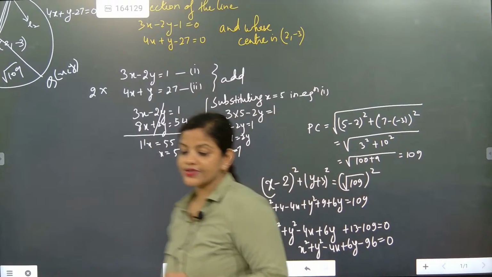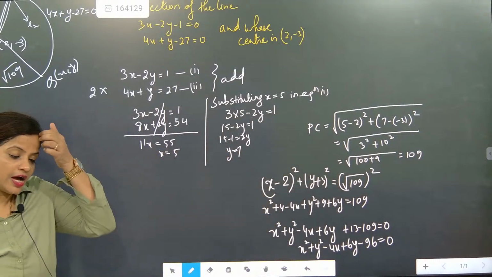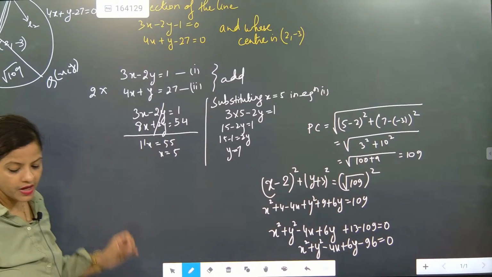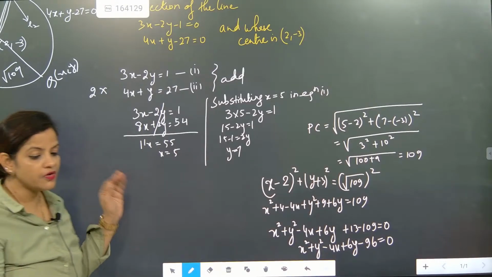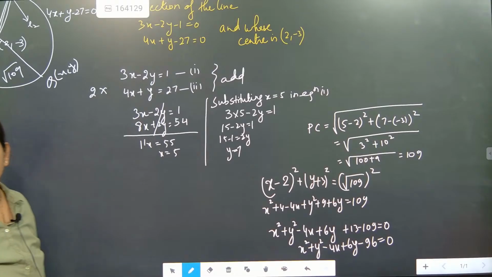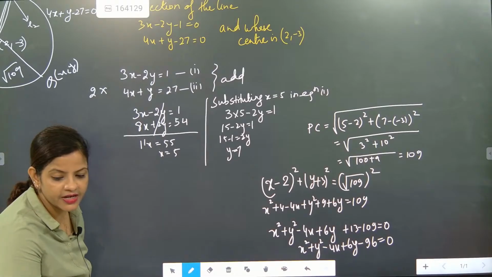So what was the question and what work have we done? I hope everybody understood this one. In this question, we did a small work, beta. And the small work was, they gave the intersecting point. Nishika, did you get the answer? They gave the intersecting.